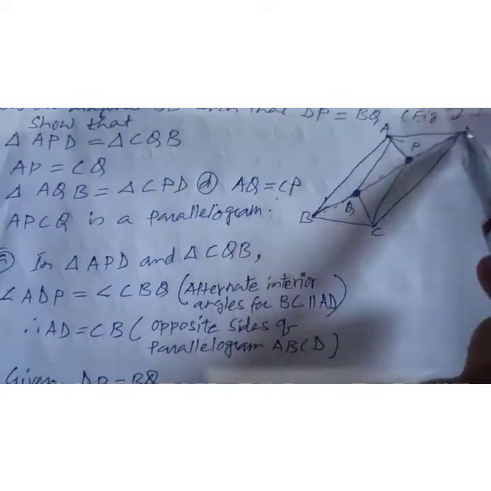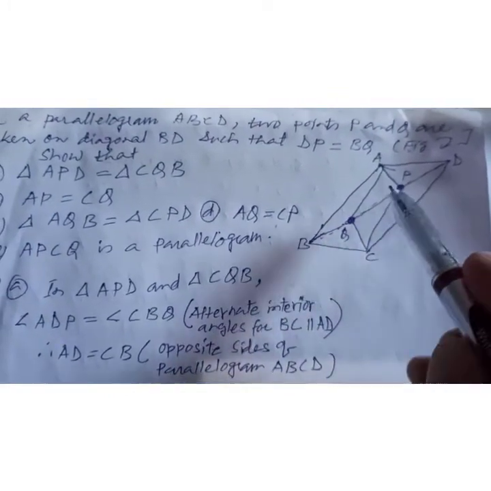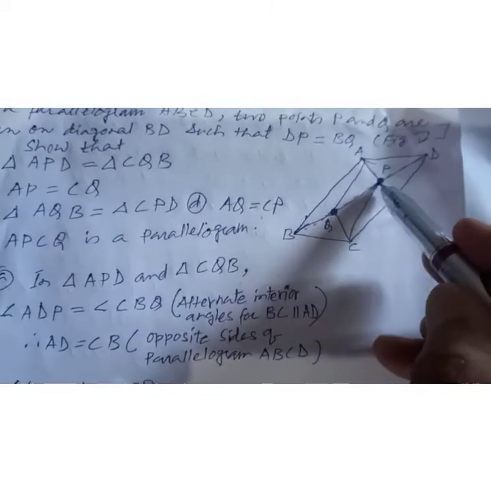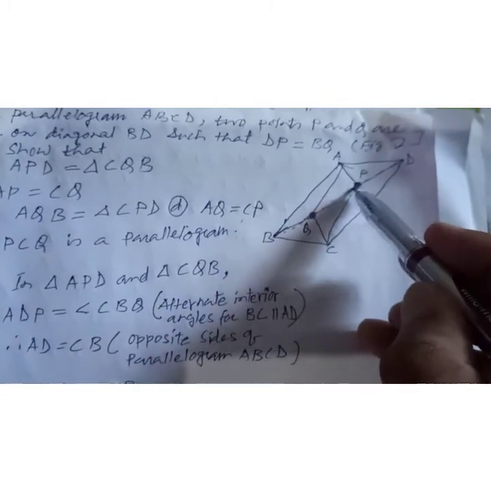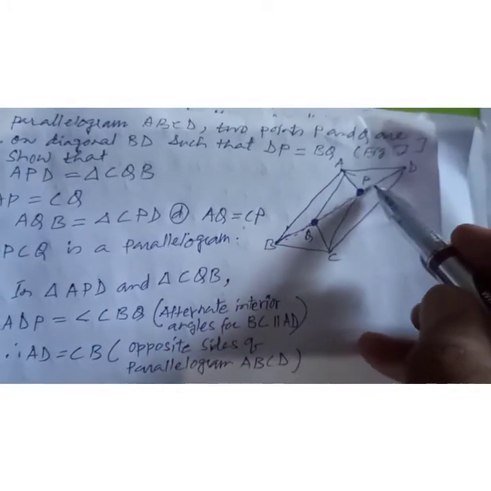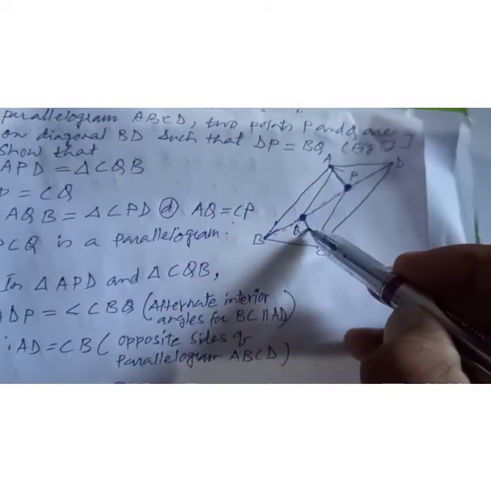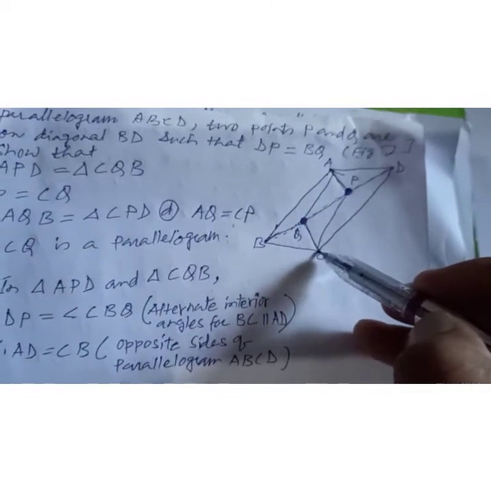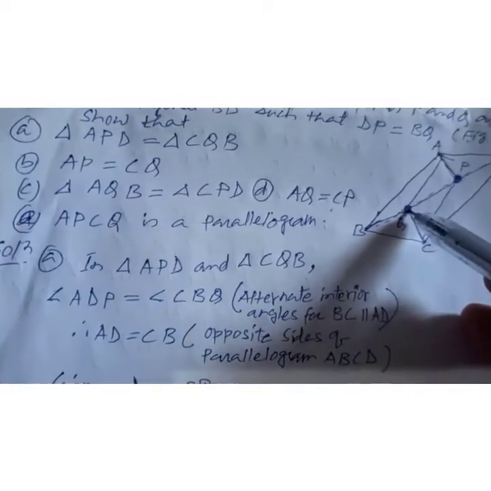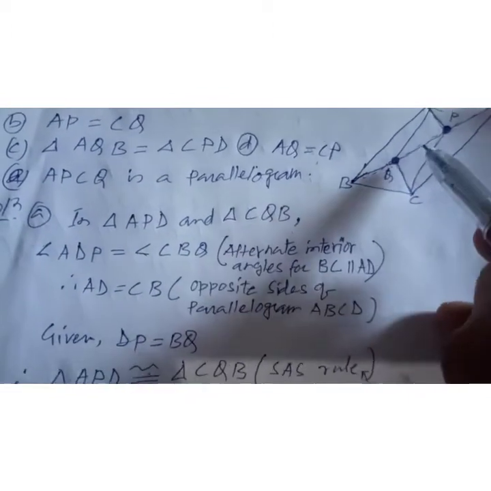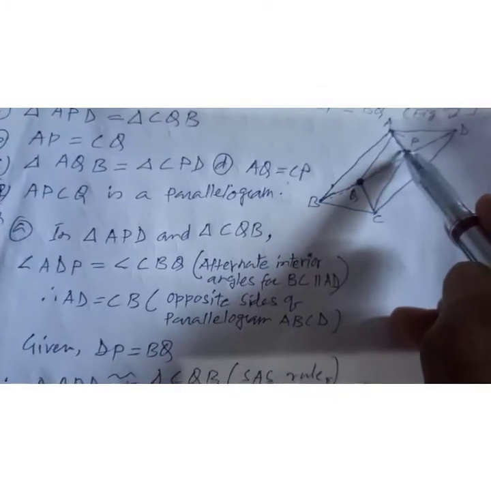This is given, ABCD. This is the main one, the parallelogram. Now you take points P and Q on the diagonal BD. BD is the diagonal here. So you mark P and Q at the same distance. The distance should be equal. Now join A to P, and join Q to C. Then join P to C, and join A to Q. So definitely you will get another figure. So now what happened? You see, in this parallelogram ABCD, we have taken two points. You write these as P and Q.